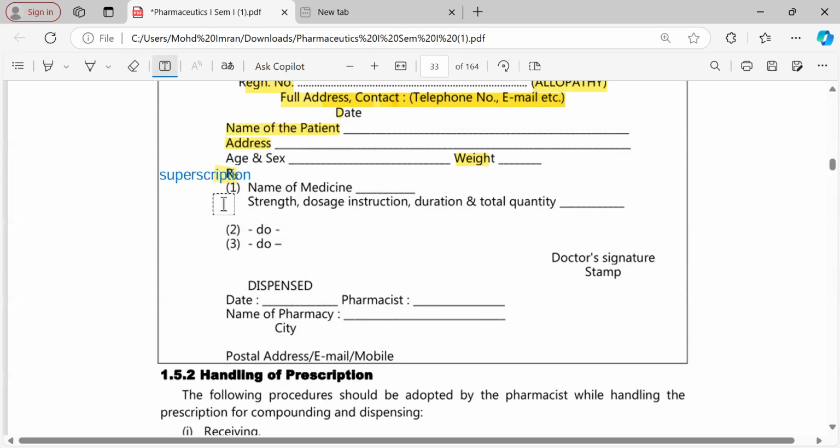Name of the medicine, strength, dose. What is this? Name of the medicine? Inscription, right? Then strength, dose, instruction. This is subscription.